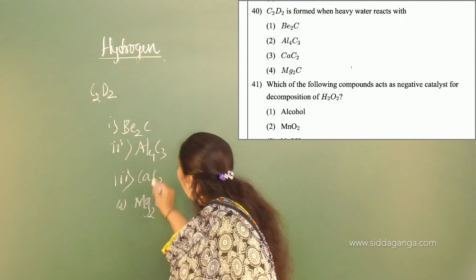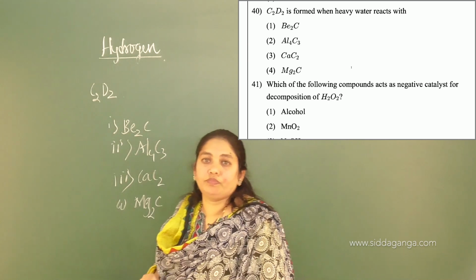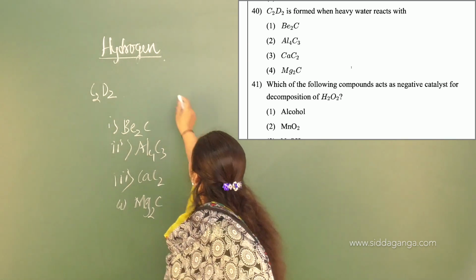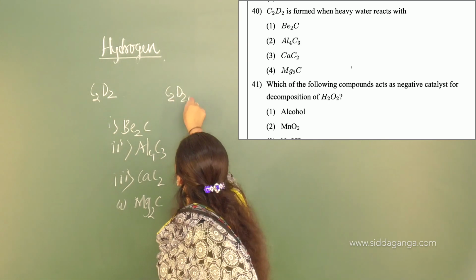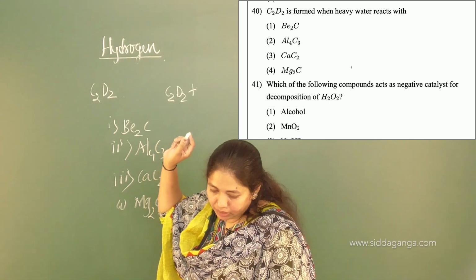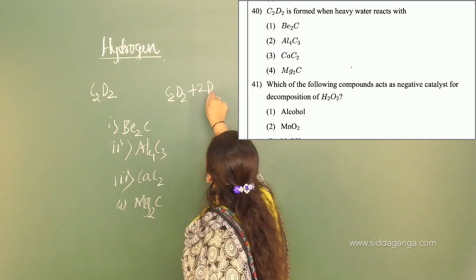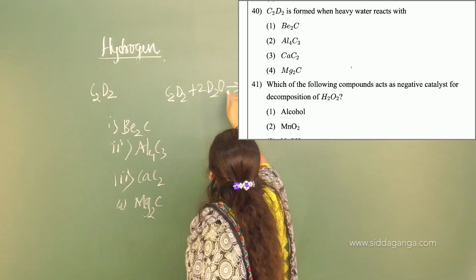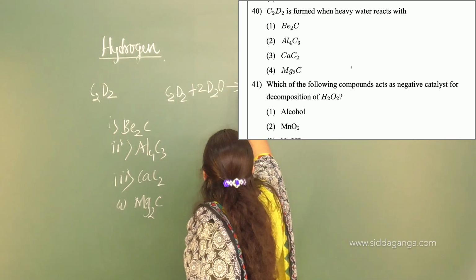What is the question? How will this form?